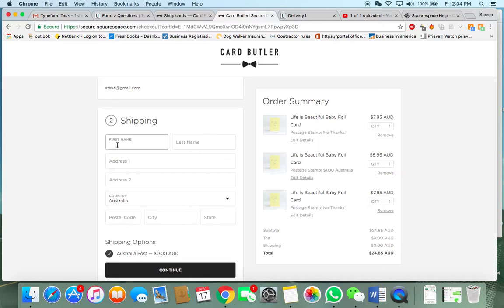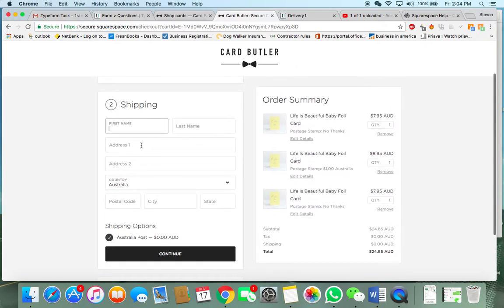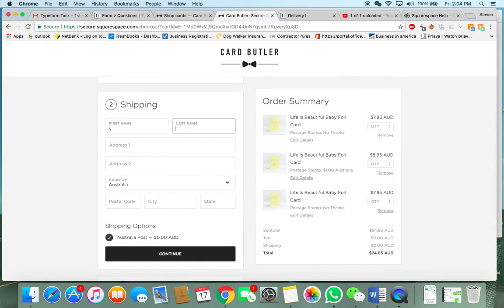Now, where people are going to get confused is, let's say I buy one card that I want you to send and two cards that I want sent to me. So I'm going to go, shipping. Does it go to my recipient or not? Well, that's something I think you can test in a focus group. Hopefully people will say, okay, I have one card going to my recipient, so I better put in my recipient's info to make sure they get that card. So I'll put my recipient's info in.